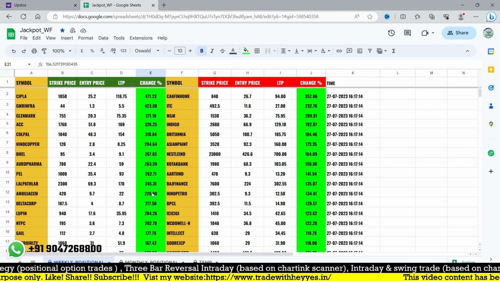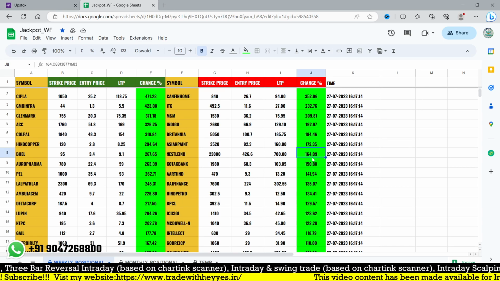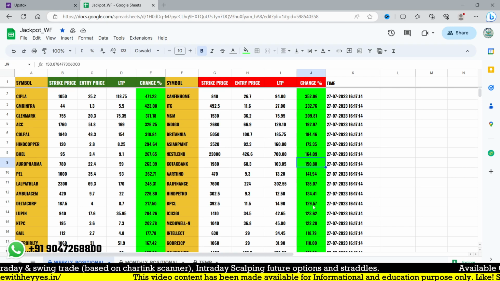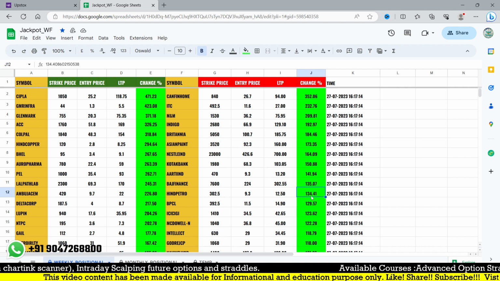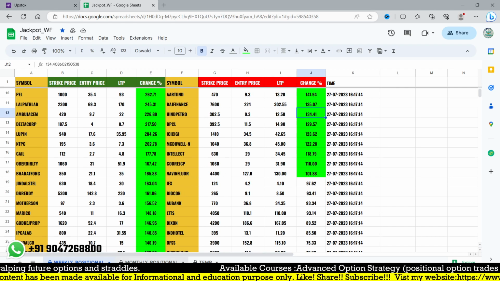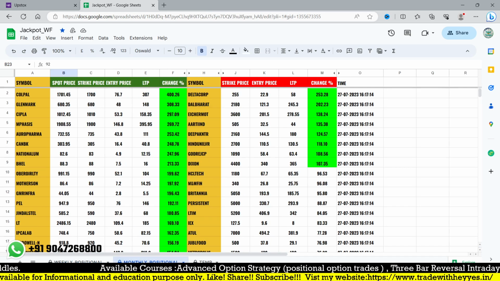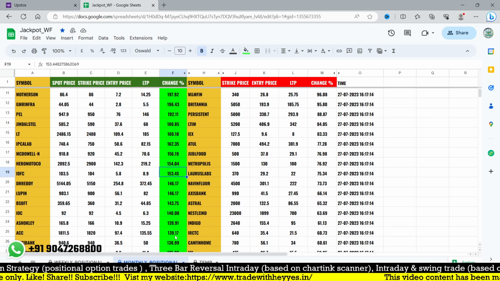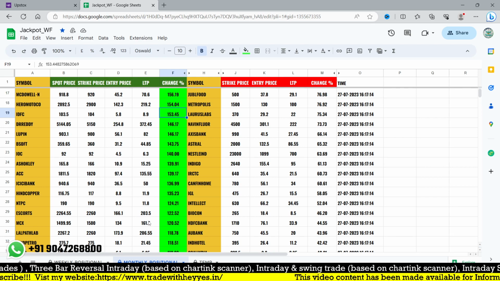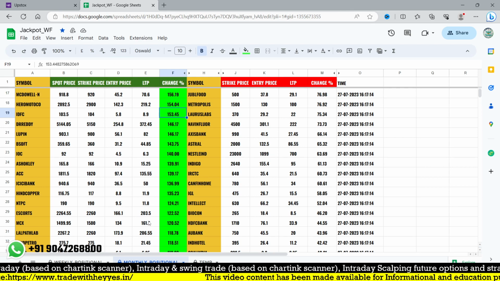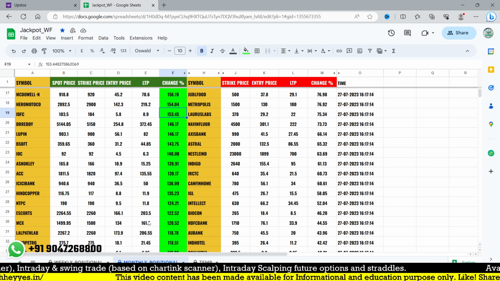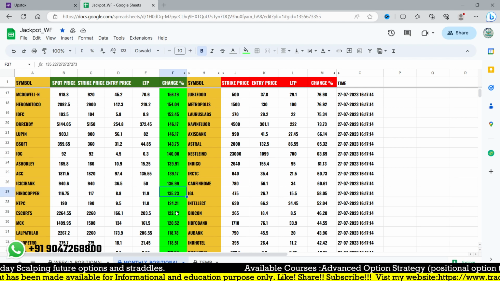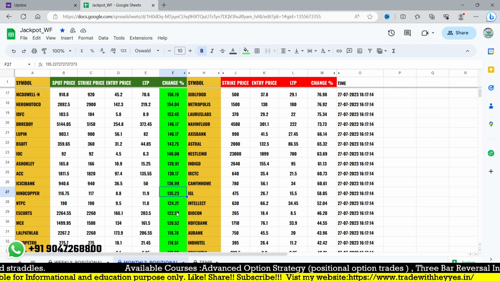The same concept applied to the put side gave almost 9 to 10 stocks, and more than 30% almost 12 stocks on the put side. In monthly positional, we have almost 19 stocks with more than 50%. From these 19 stocks, some like Dr. Reddy, Lupin, BSOP have already reached more than 30%. More than 40% we have 23 stocks, and 30% is about 27 stocks in monthly positional.